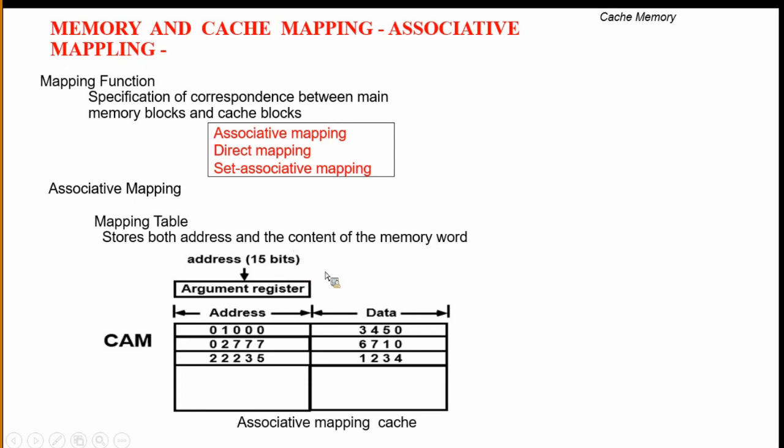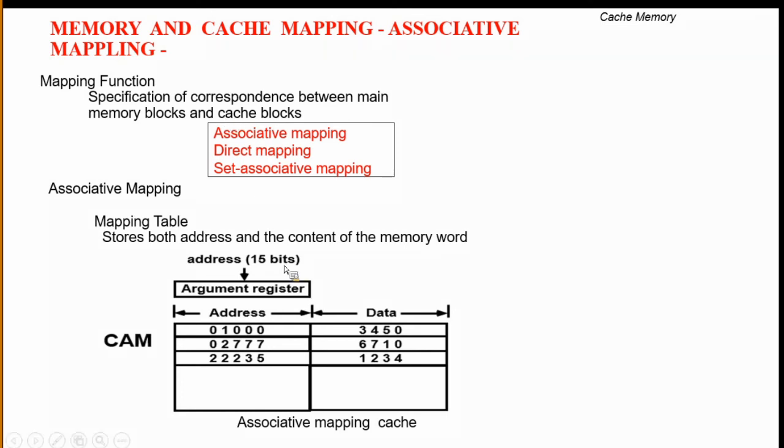The size of main memory is 32K words, and each word stores 12 bits of information.